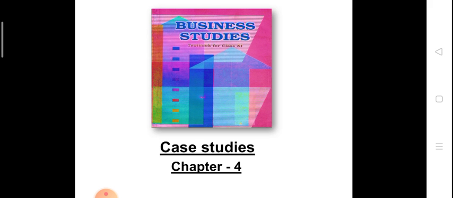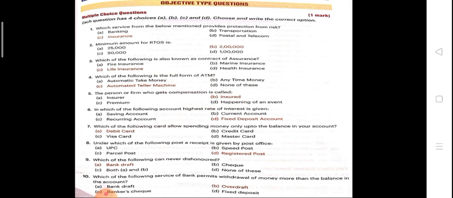I hope you all are doing case studies at home and trying to solve more and more case studies, because your question paper contains 50% case studies and 50% normal theoretical questions. So now let's start the case study for chapter number 4. Before starting the case study, let's discuss the objective type questions.